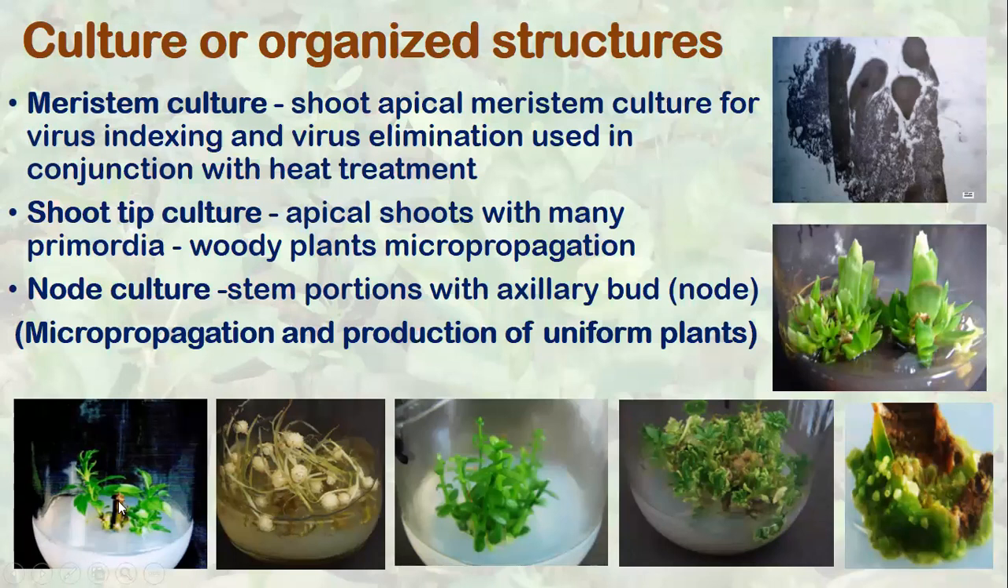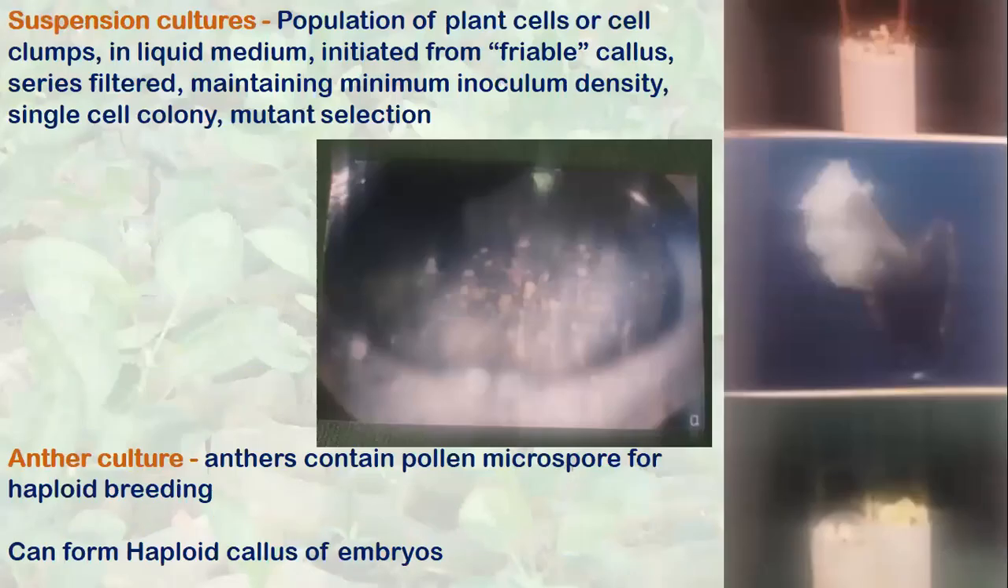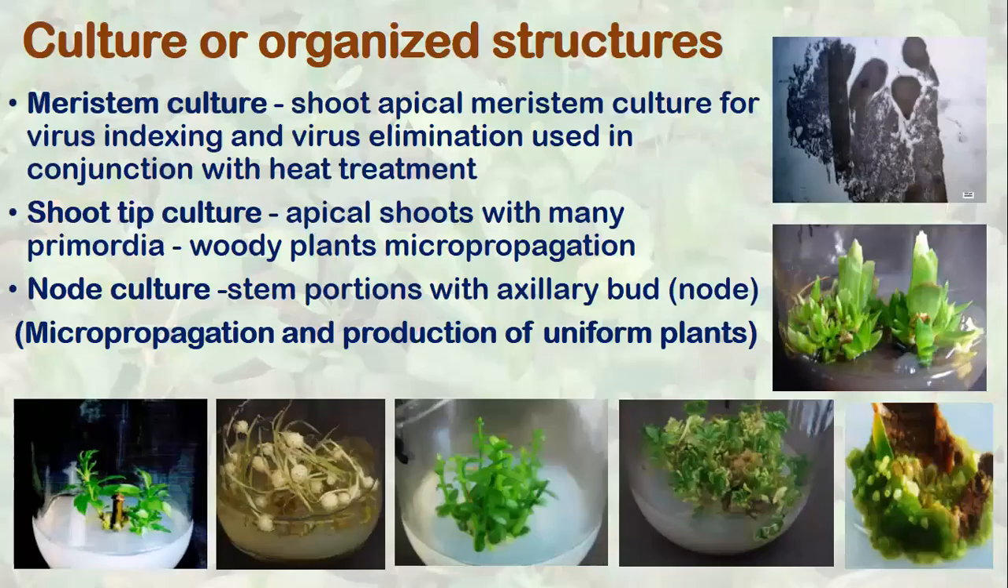Then node culture. A node is a part of the stem which is carrying a shoot bud, so we can culture the node. Node culture is used to establish the culture. It's the easiest way to establish a culture from the plant. So here you can see the node culture of apple rootstock MM11. You can see shoots growing from the node, and then these shoots are used for establishment of the culture from the cuttings of the nodes.